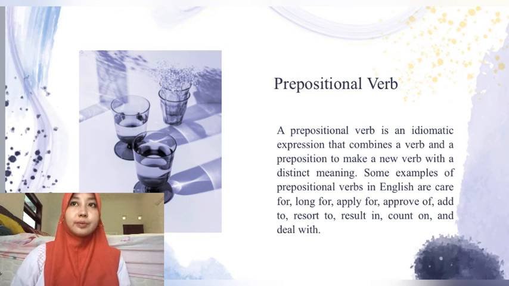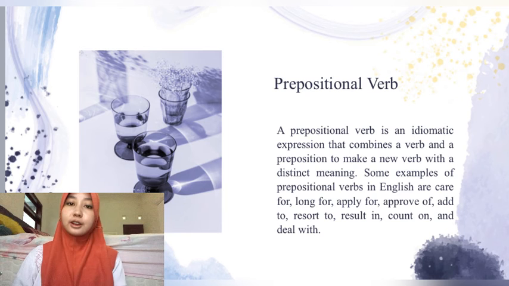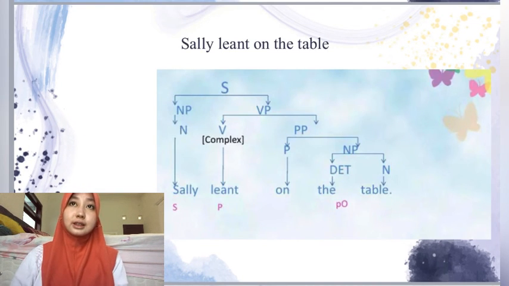And we have prepositional verbs. A prepositional verb is an idiomatic expression that combines a verb and a preposition to make a new verb with a distinct meaning. Some examples of prepositional verbs in English are care for, long for, apply for, approve of, add to, result in, count on, and deal with. I have an example sentence: Sally landed on the table.